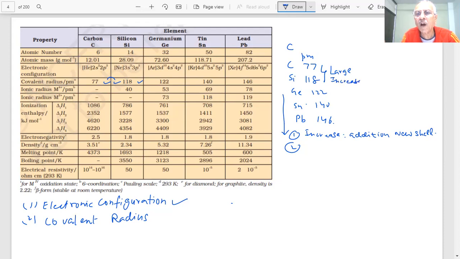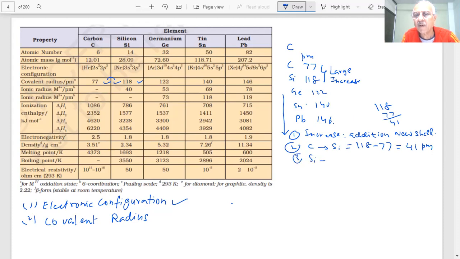What do you see? A large increase from carbon to silicon. The increase is 118 minus 77. How much is that large increase? If I subtract, how much is it coming? 41 picometer.